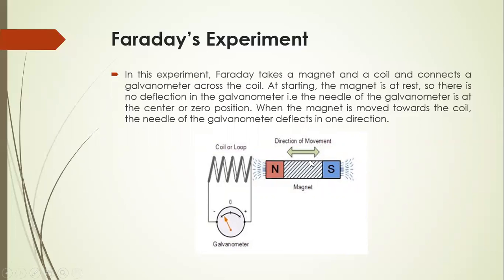When the magnet moves towards the coil, the galvanometer deflects in one direction, meaning there is a current produced in the coil due to the movement of the magnet towards the coil. Here we move the north pole of the magnet towards the coil, and the galvanometer shows deflection.